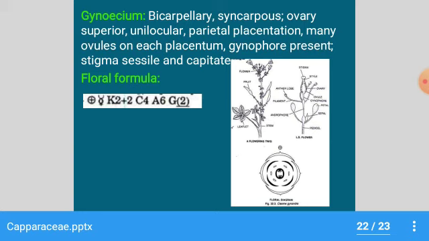The floral formula of Cleome gynandra: actinomorphic, bisexual, calyx 2+2, corolla 4, androecium 6, gynoecium bicarpellary, syncarpous. Thank you.